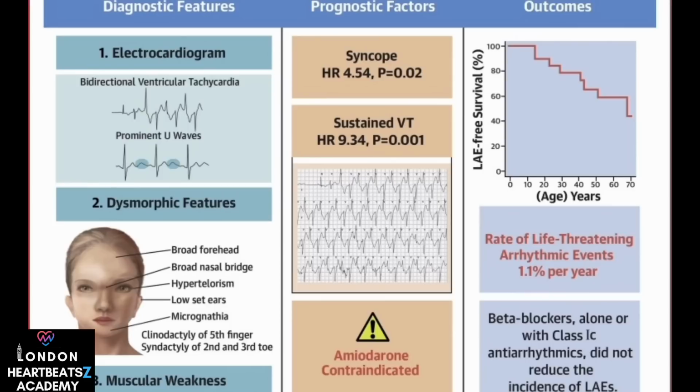Type 2, ATS2, comprises about 40% of cases, and these individuals lack KCNJ2 mutations. Its genetic basis remains uncertain, although another gene, KCNJ5, has been proposed. The electrophysiological hallmark is impaired potassium ion flow, leading to delayed repolarization. However, and this is key, unlike classical LQTS, QTc prolongation in ATS may be mild, intermittent, or even absent. The classic triad includes those arrhythmias, periodic paralysis, and physical anomalies.